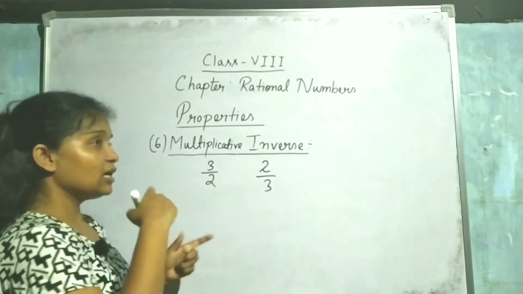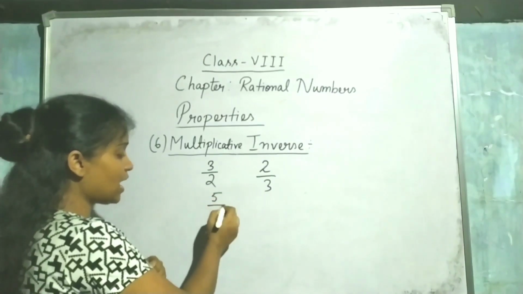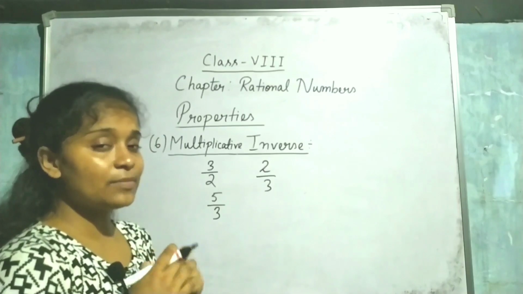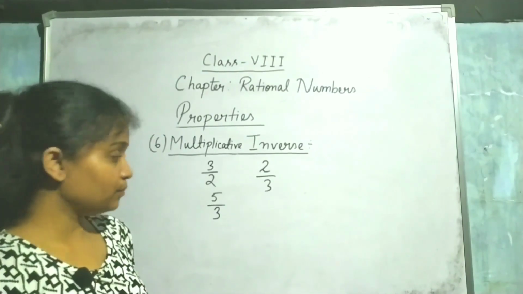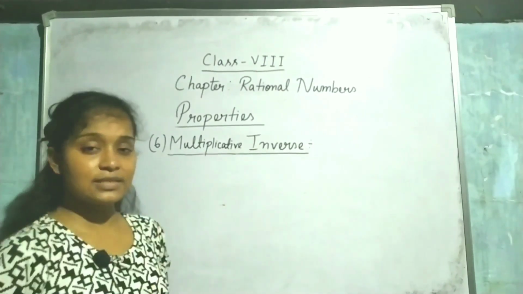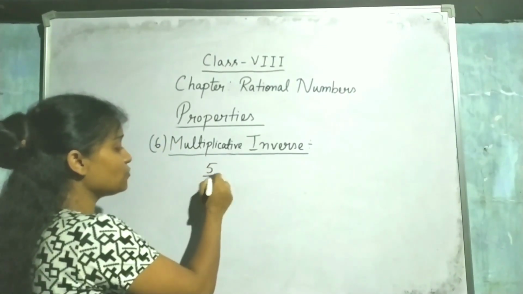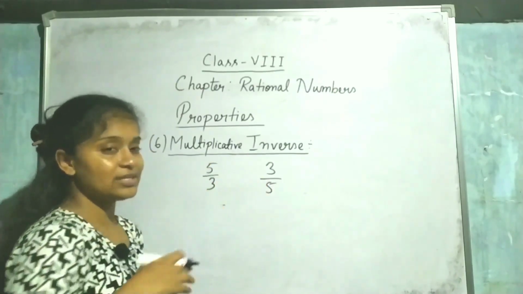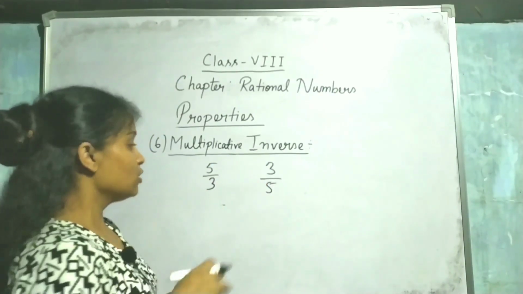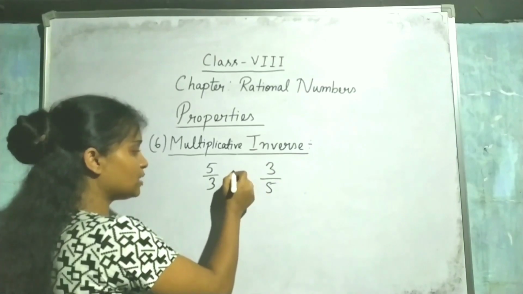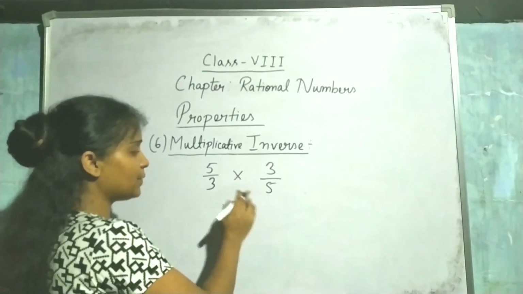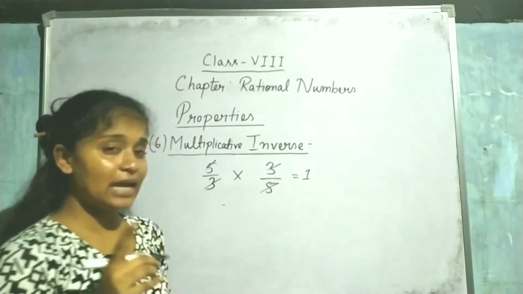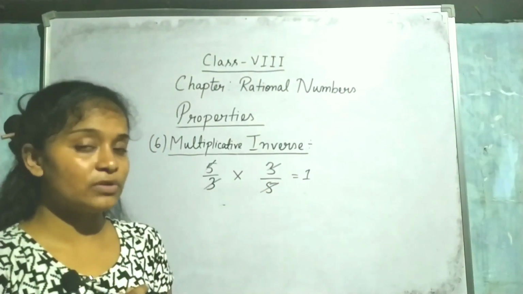What is the multiplicative inverse of 5 by 3? It is 3 by 5. Just take the reciprocal. Why? Because when we multiply them, their answer is 1, so they are multiplicative inverses of each other.